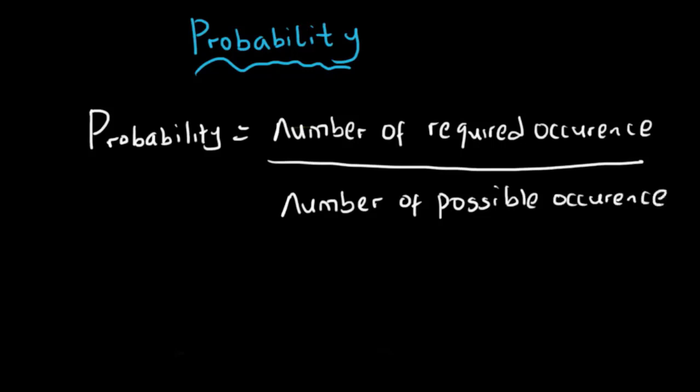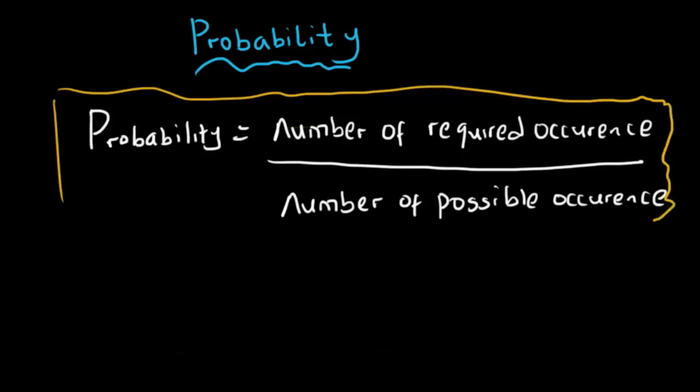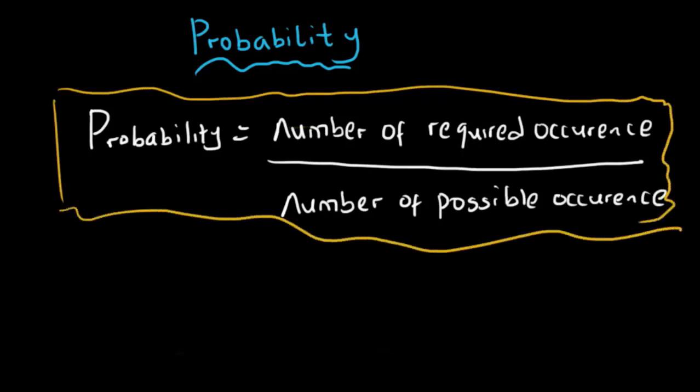Now this is the formula for probability. Number of required occurrence all over number of possible occurrence.